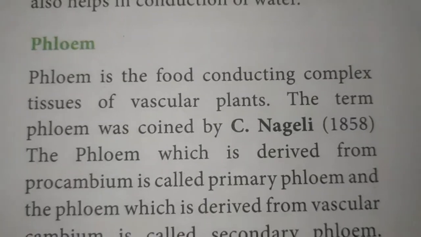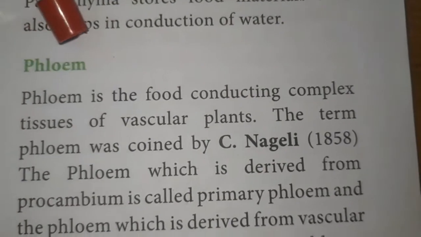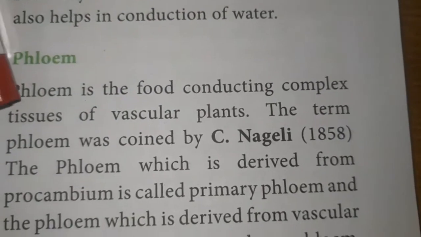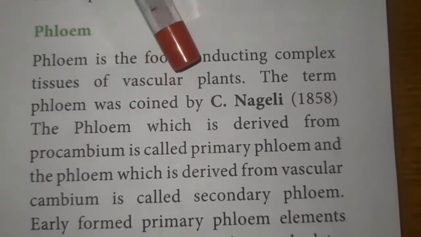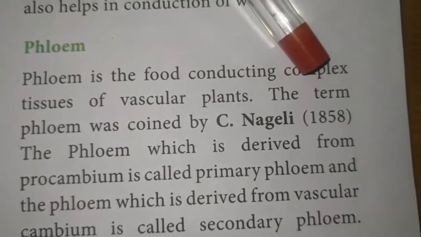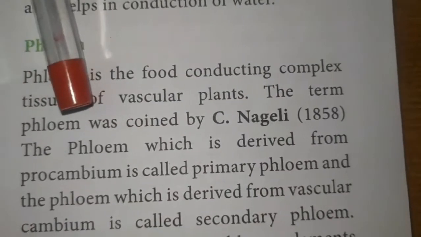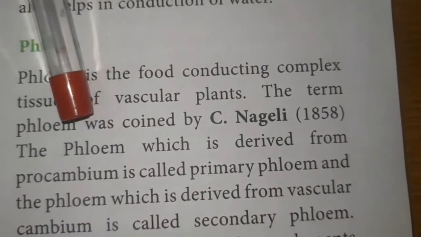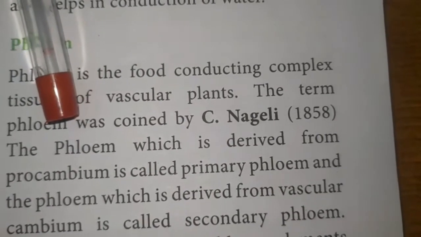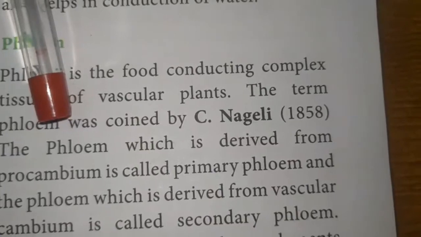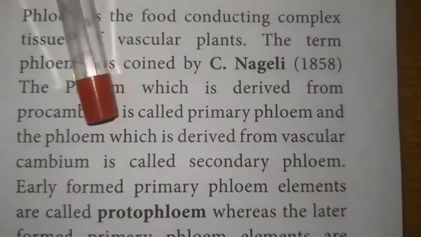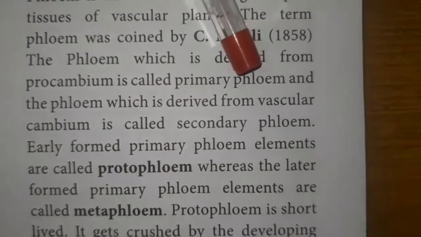The next complex tissue is phloem. The phloem is the chief food conducting element. The phloem is a food conducting complex tissue of a vascular plant. The term phloem was first coined by Nageli in the year 1858. The phloem derived from the procambium of the apical meristems is called primary phloem. The phloem elements produced by the vascular cambium are called secondary phloem.